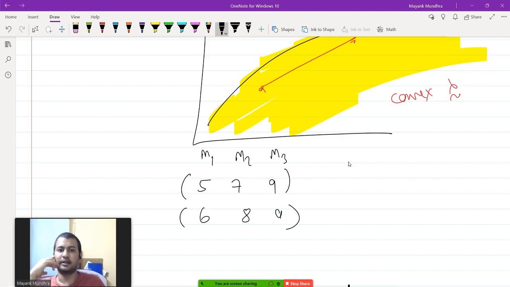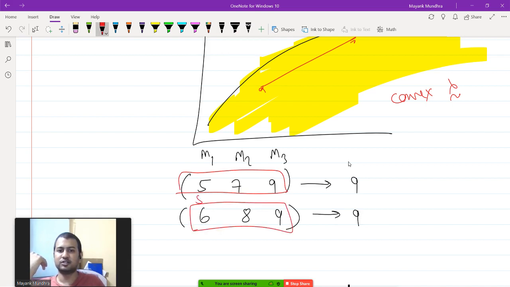6, 8, 9. Okay, so in this case her final score would be 9. In this case also her final score would be 9. But what about the average? I am taking the average of these two vectors. The average of 5 and 6 is 5.5, 7 and 8 is 7.5, 9 and 9 is 9. So even in this case she will be getting 9. So taking averages need not always make this bundle strictly preferred to these two bundles.